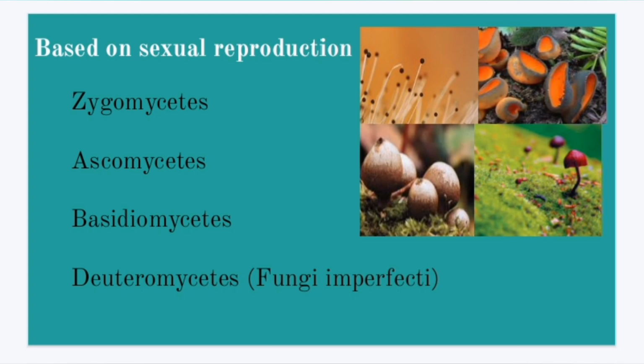Why have I shown this as fungi imperfecti? Because these fungi are not known to produce any sexual spores, and it is a heterogeneous group of fungi where no sexual reproduction has yet been demonstrated. But recently some sexual reproduction stages have been identified in Deuteromycetes, so they will no longer be called fungi imperfecti.